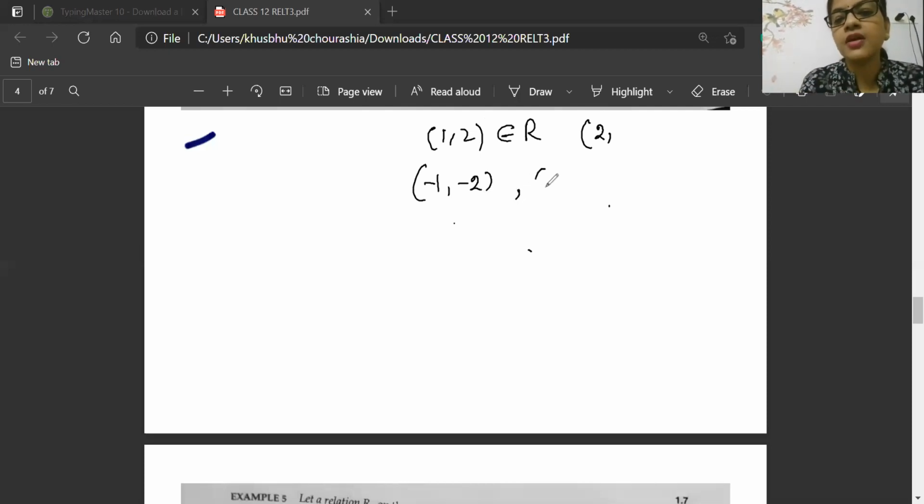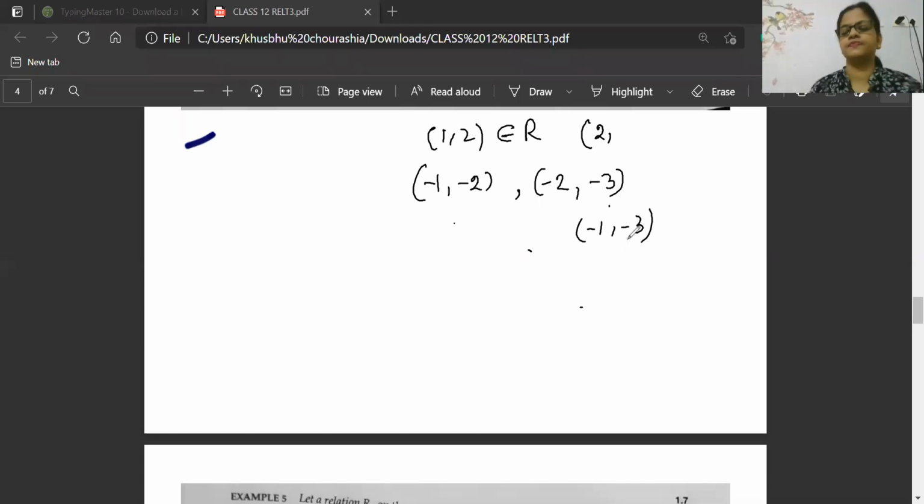We have to bring minus 2, minus 3, then minus 1, minus 3. Is it going to prove? Tell me. It is proving transitivity.